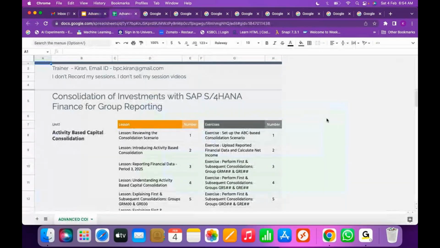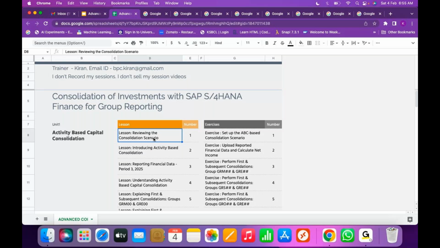So we will understand from tomorrow the particular consolidation scenario, what we are going to execute in the system. So we have Europe company. Yeah, we have Europe as a group. In the Europe group, we have subgroups like Central Europe, Southern Europe, Eastern Europe, right? So there will be a group, Europe group, and we have subgroups also for that group: Central Europe, Southern Europe, Eastern Europe, and each group having two, three consolidation units.